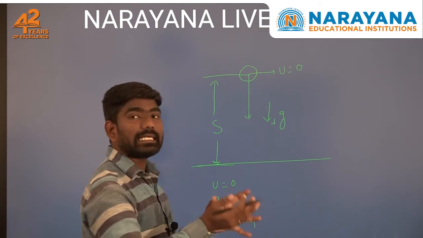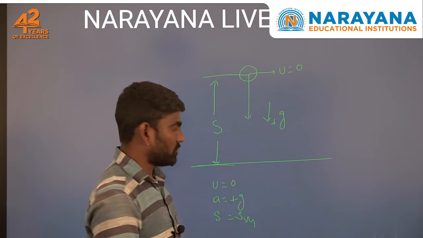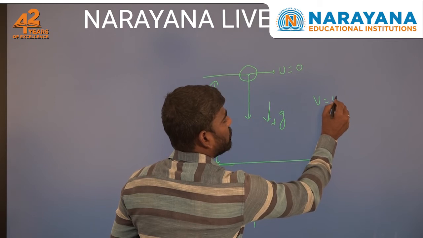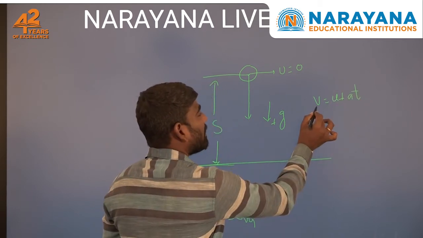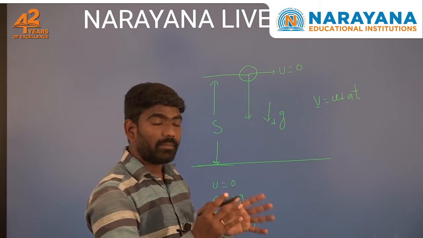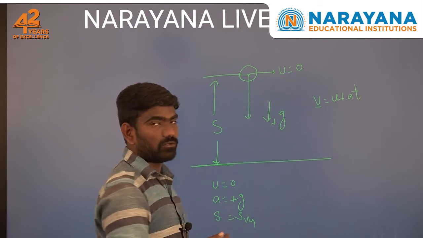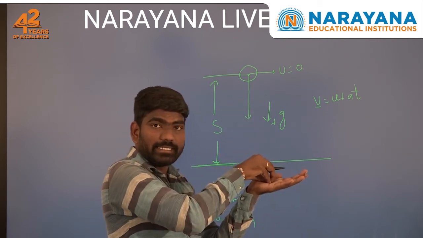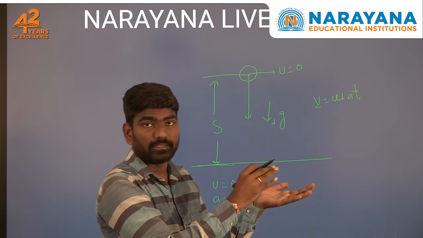Now, how will the kinematic equations change with these parameters? What are the kinematic equations we know? The first one is v equals u plus at. Here, remember that the final velocity is nothing but the velocity before reaching the ground. If you consider on hitting the ground, the velocity becomes 0, but do not take that.